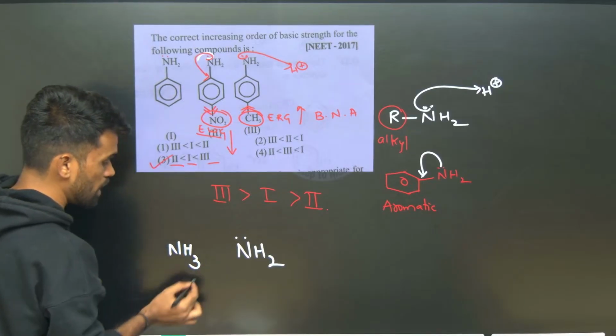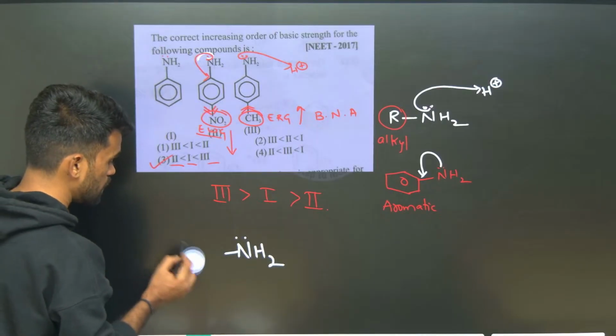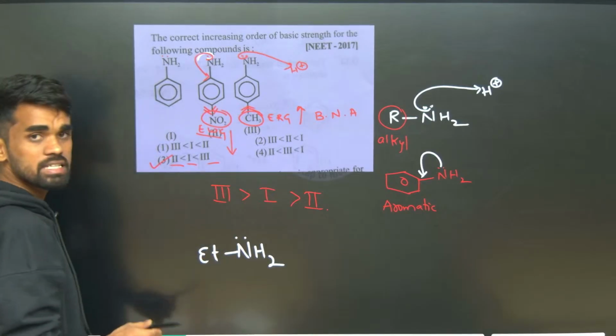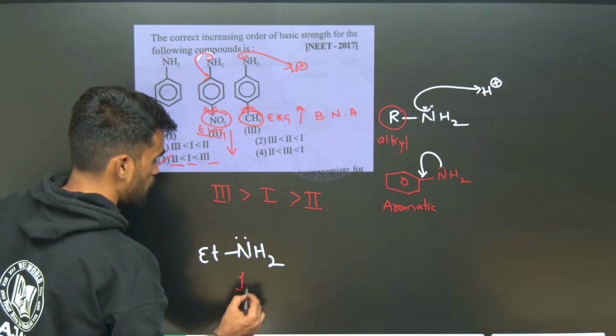We know ammonia means NH3. So I am removing one of the hydrogens and replacing it with one alkyl group. Let us say I am replacing it with the ethyl group. So I can say only one carbon is directly attached to this nitrogen, so this is a primary amine.